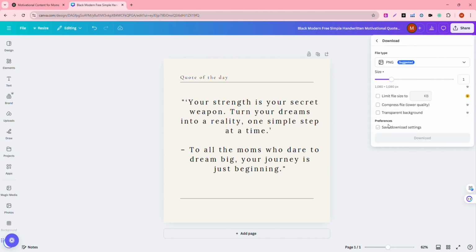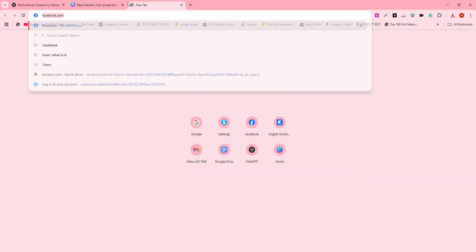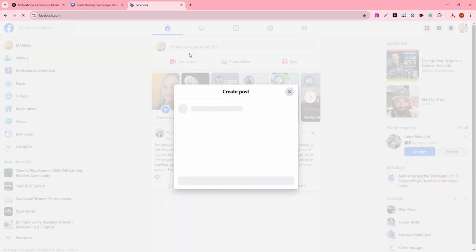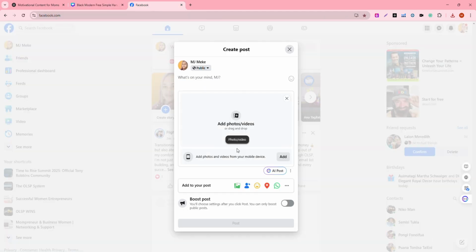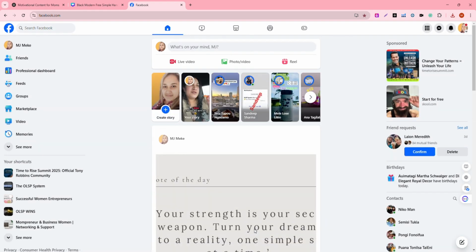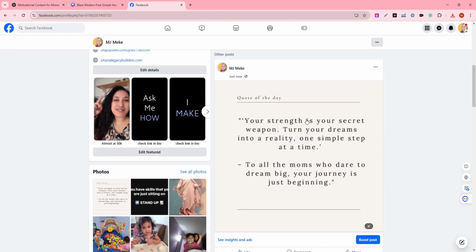I'm downloading it, and then I'm going to go to my Facebook and show you in real time. I'm going to post this on Facebook. I think it should be done downloading, so I'm going back to Facebook. I'm going to go to pictures, add photos, go to my downloads on my computer, and boom, there you have it. There you go. It's easy as that. And you can imagine doing this with a lot of content. This is how people are able to save time by using ChatGPT and Canva to create content and post daily.